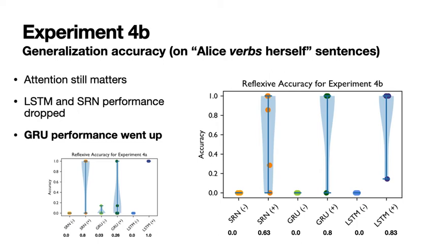One possible explanation for this change is that in experiment 4a, Alice has a somewhat unusual distribution, appearing only as an object or an intransitive subject. It's possible that attentive GRUs pick up on this and learn that Alice must not appear as the subject of a transitive verb, as it must in reflexive sentences, while in experiment 4b, no such negative bias exists.